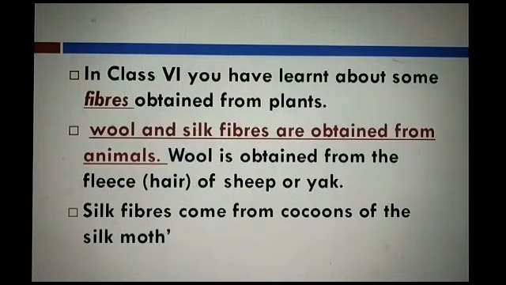We know that wool and silk fiber are animal fibers because they are obtained from animals. Wool is obtained from the fleece of sheep or yak. That means it is obtained from the hair of sheep or yak. And silk fiber comes from the cocoon of the silk moth. So wool and silk fibers are animal fibers because they are obtained from animals.